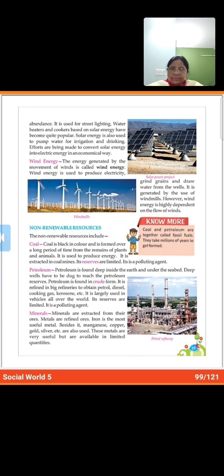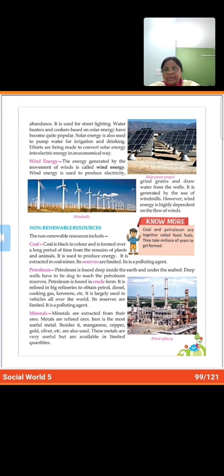Now see children, like coal and petroleum, these are also extracted from some other thing, that is ores. This mineral is extracted from ores. And metals are what? It is again put to refineries and it is refined. So metals are refined ores.